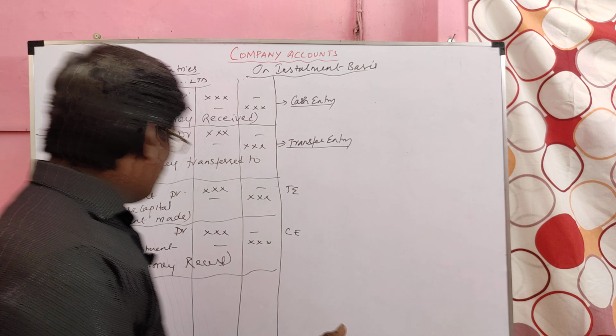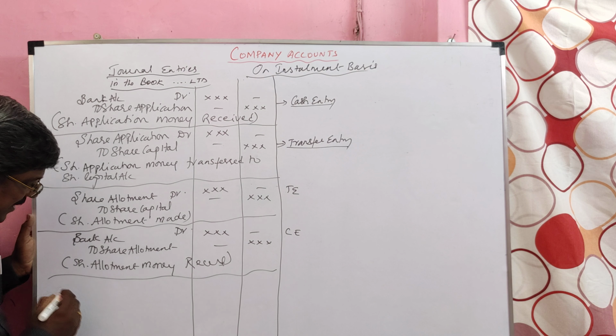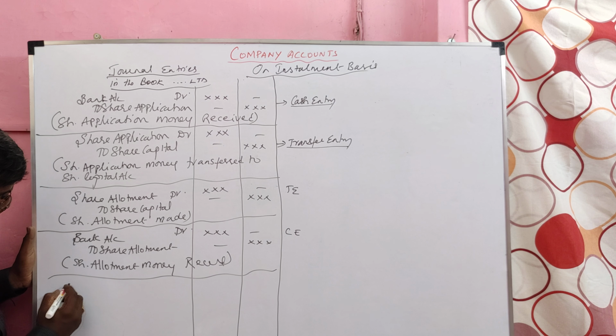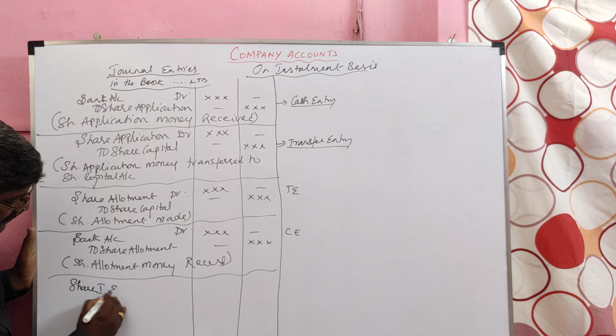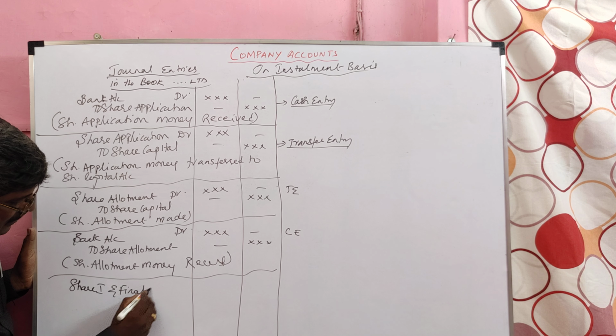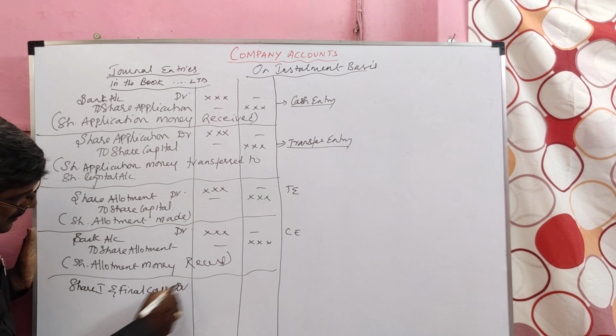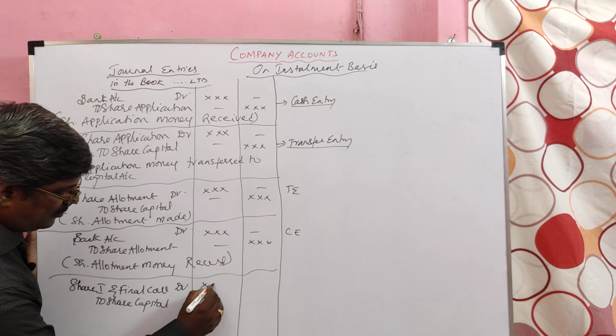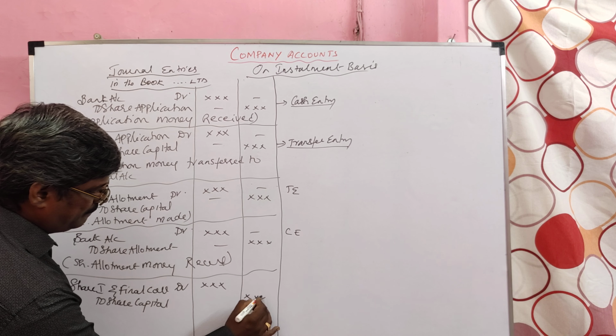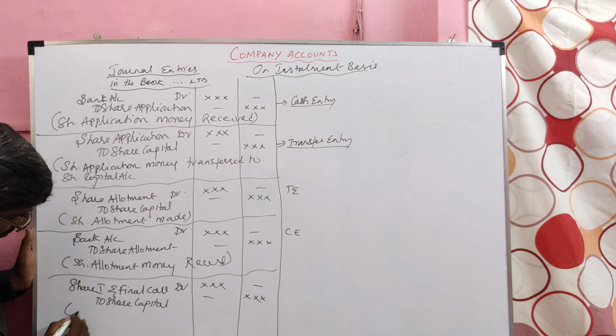Let me show the call also. First the company will make the call: share first and final call account debit to share capital. Narration: being calls made.